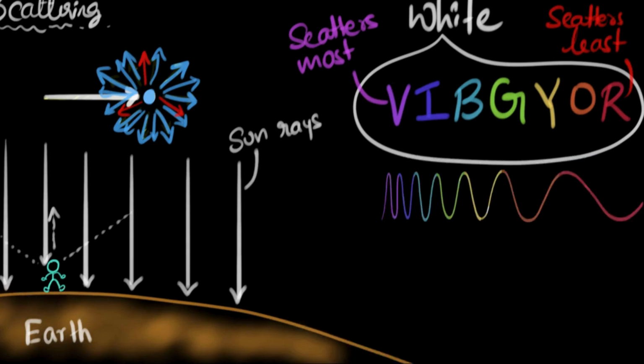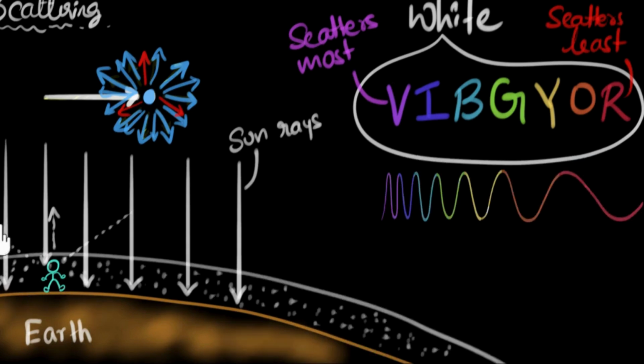But now let's bring in the atmosphere. When we bring in the atmosphere, the sunlight strikes all these atmospheric particles, and like we discussed, they will end up scattering blue light the most. They do scatter all the other colors, but blue light gets scattered the most, and as a result, almost all these atmospheric particles will end up glowing blue. And so now, in whichever direction we look, all we would see is the blue light.